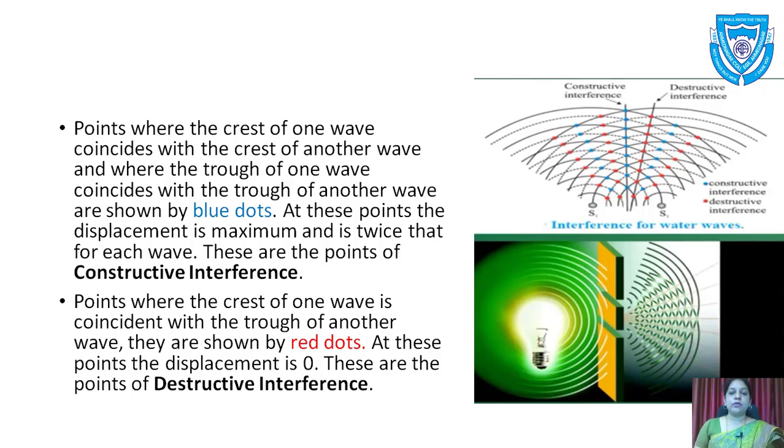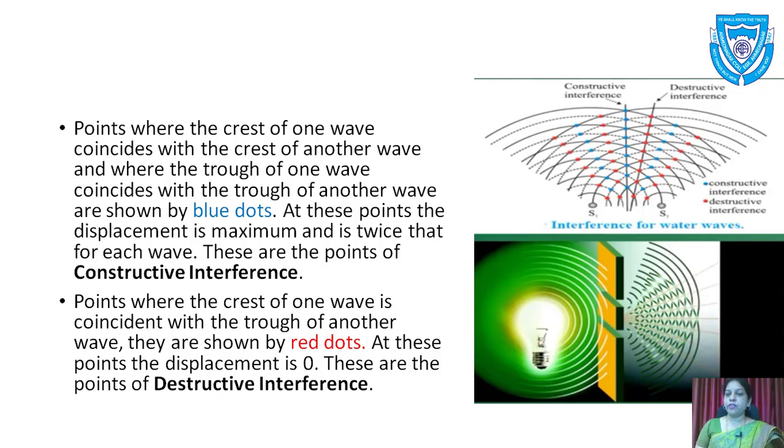These are the points of constructive interference. Now destructive interference: points where the crest of one wave coincides with the trough of another wave are shown by red dots. At these points, the displacement is zero. These are the points of destructive interference, and these are dark points, while the constructive points are bright points.